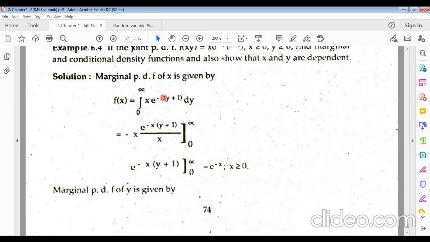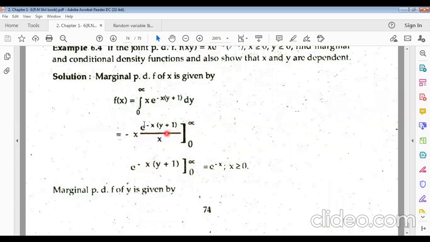This is an integration with respect to y, so x will be treated as a constant, and there is no need to use the UV formula. The integral of e to the power something is e to the power the same thing, but the coefficient of y here is minus x, so we have to divide by the coefficient of y, minus x. And x will be cancelled.